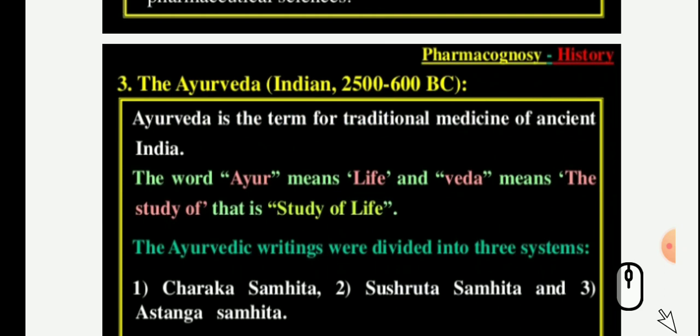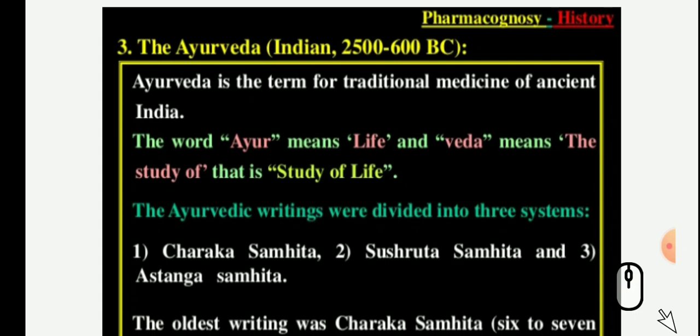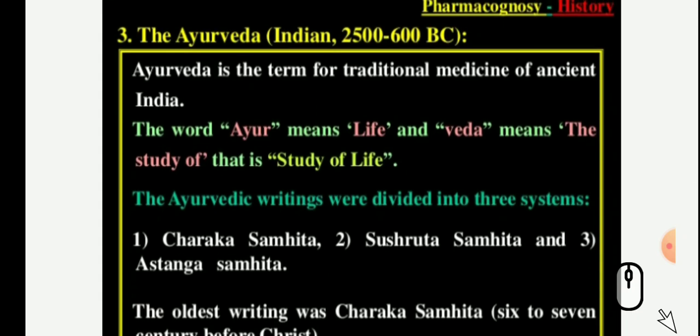Next important thing regarding Ayurveda, ancient India. In India, knowledge of medicinal plants is very old, and medicinal properties of plants are described in Rig Veda and in Atharva Veda in 3500 to 1500 BC, from which Ayurveda has developed. Dear student, the basic medicinal texts of this world region are the Ayurvedic writings.